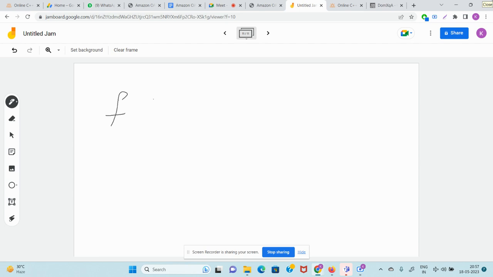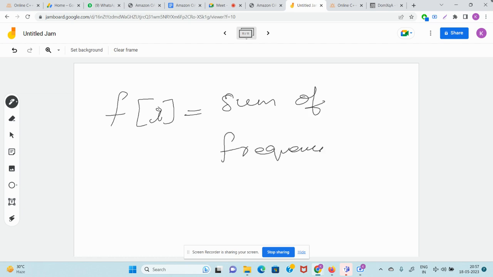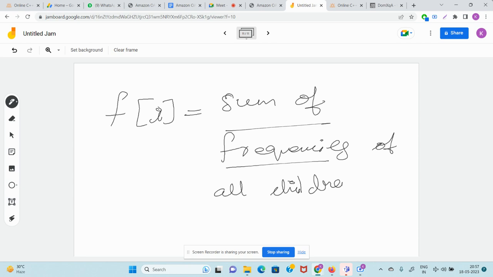F of i: initially our meaning of f of i was frequency of i, but now f of i means sum of frequency of all children of i. See guys how interesting this problem is. This deserves a place in our course. Those who understood from the top, start writing yes.